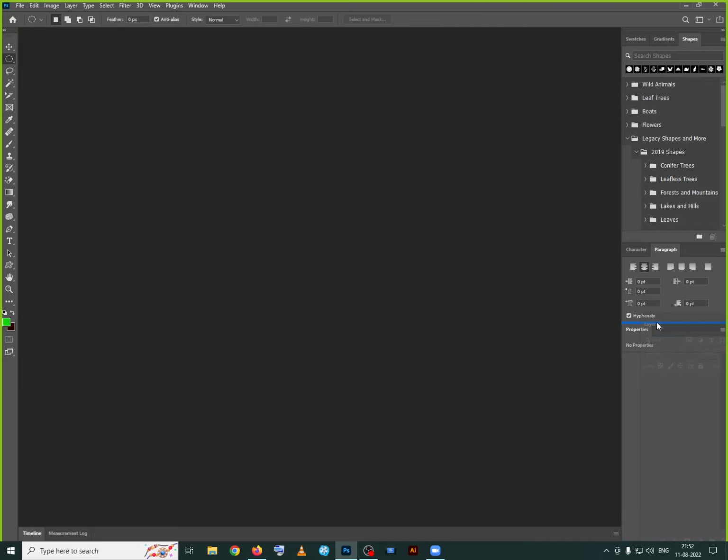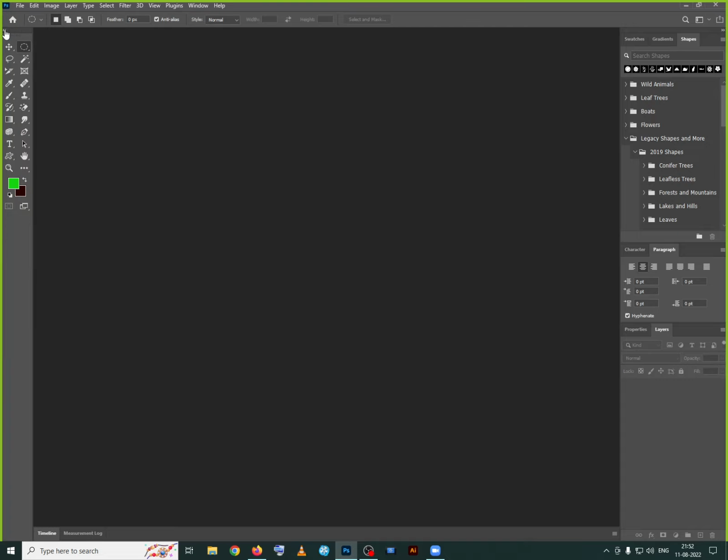But if you see only a horizontal line, don't release it, because it will come above the Properties panel. When you see the blue color box, then you can release, and it will come as a second tab over here. So all the panels will be placed like this only, and most of my tools which I am going to display in two.